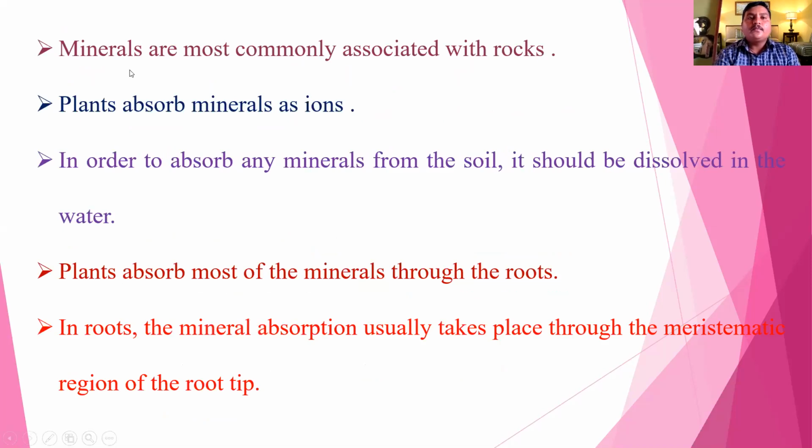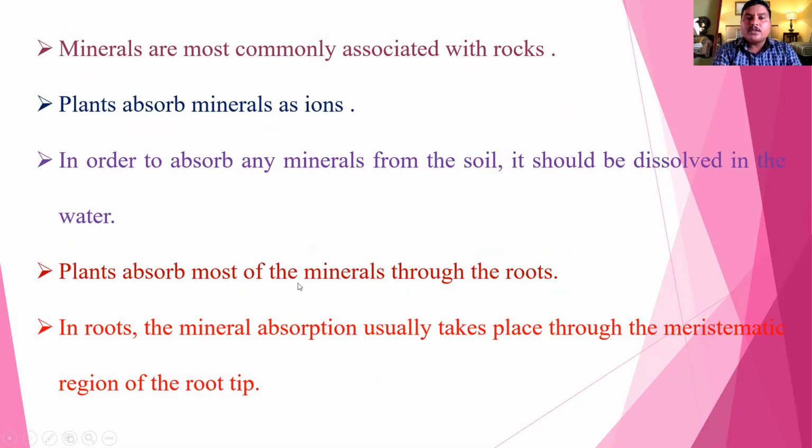Next one is most commonly associated with rocks. Plants absorb minerals as ions, like cation or anion form, positive or negative, not as a solid particle. In order to absorb any mineral from soil, it should be dissolved in water and form ions like cation or anion.